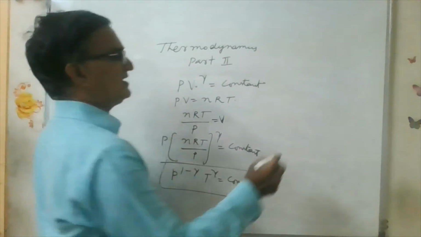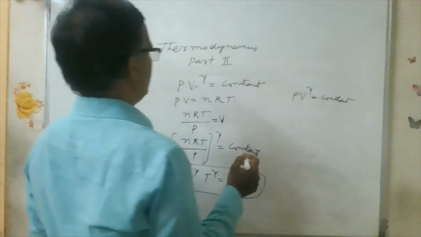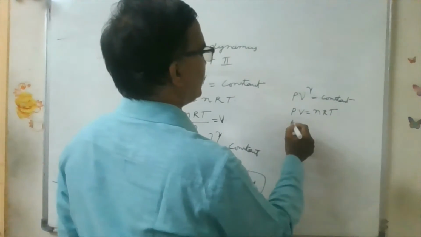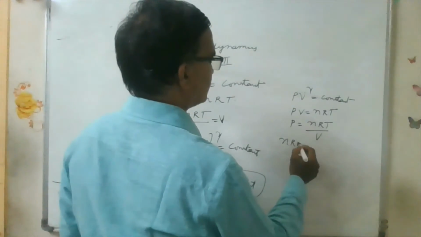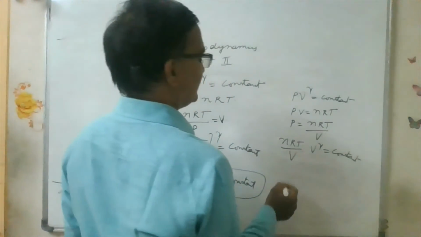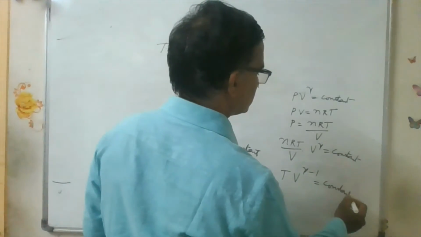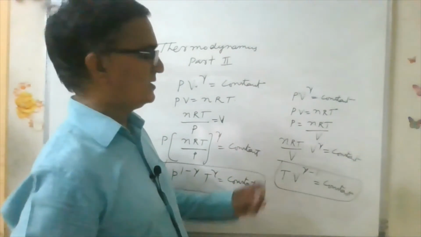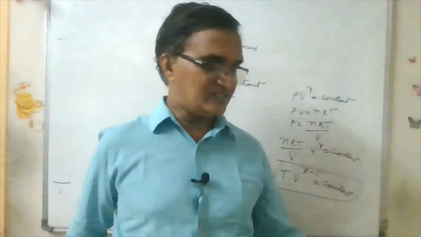Regarding the V and T relation, PV to the power of gamma is constant. Now in place of P, PV is equal to nRT. If you write P is equal to nRT by V, what do you get? nRT by V into V to the power of gamma is equal to some constant. That is, you can write T into V to the power of gamma minus 1 is equal to constant. This is one more relation you have got, T V to the power of gamma minus 1, regarding adiabatic relations.